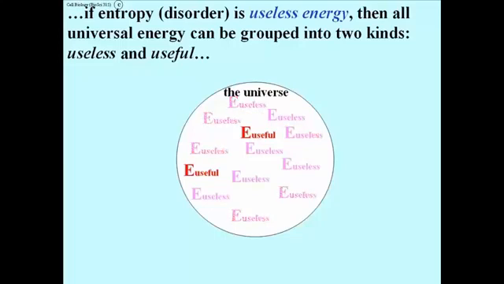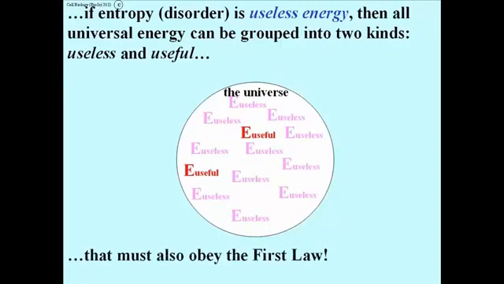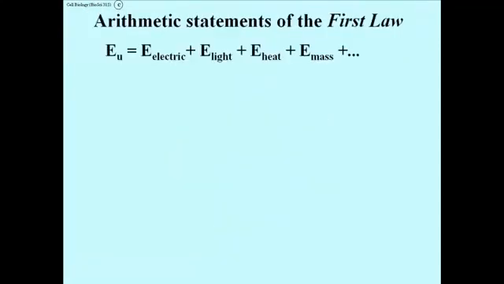And there they are. Useless energy has increased at the expense of useful energy, and this is indeed consistent with the first law, because you'll see that neither useful nor useless energy has left the universe nor come into the universe. And though it's not stated on the slide, it is not only consistent with the first law but also with the second law saying that universal entropy always increases. Well, we had an equation I showed you a moment ago, and the goal of this discussion is, at least in part, to understand where this equation comes from.